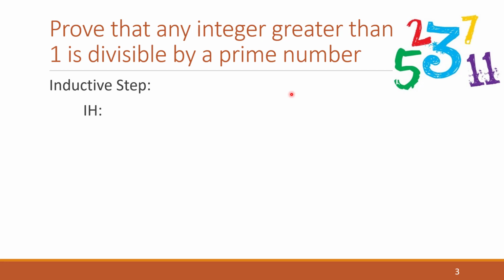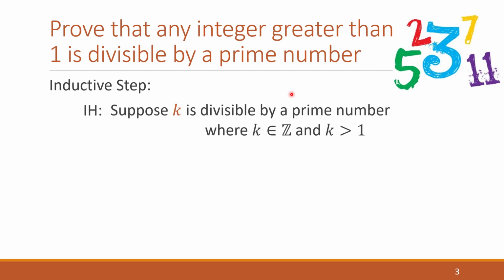So we want to suppose that some k is divisible by a prime number, where k is an integer and k is greater than 1. We know that we're only talking about integers here, and only integers greater than 1, so we want to make sure we clarify both of those conditions in our inductive hypothesis.